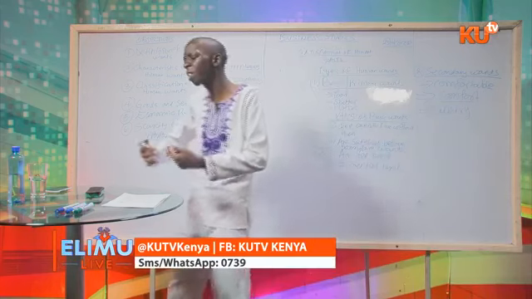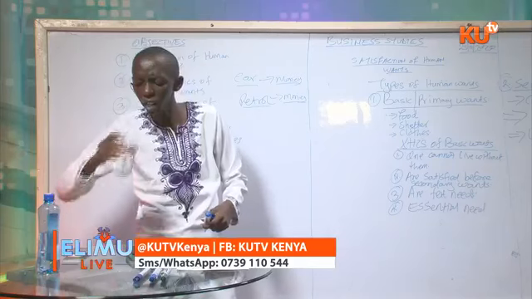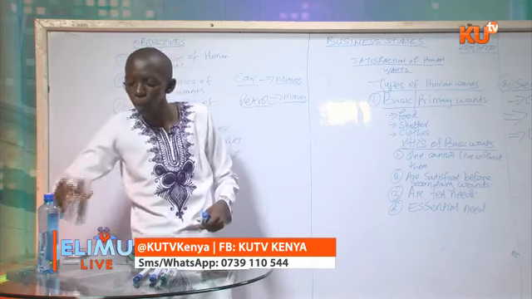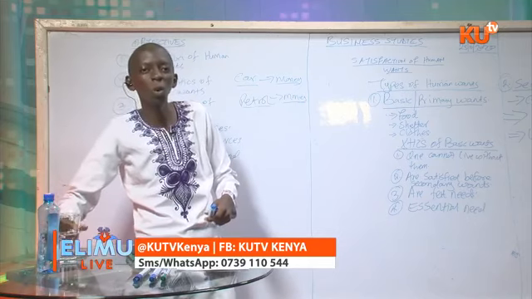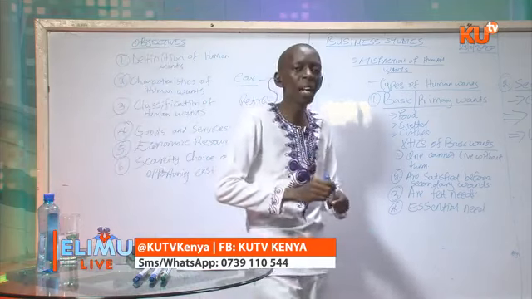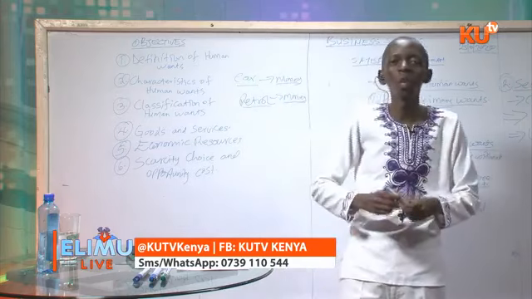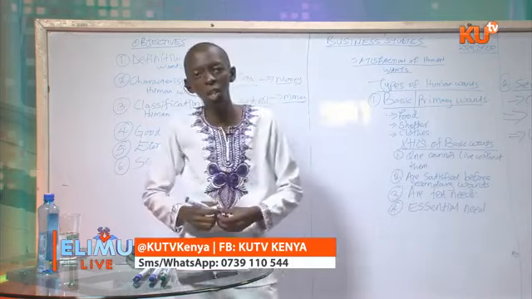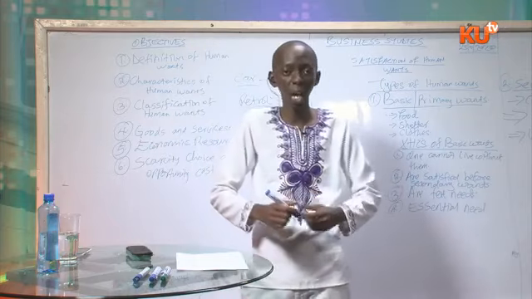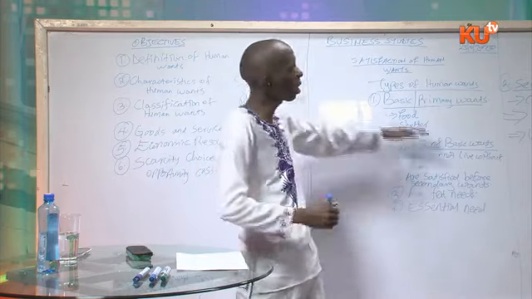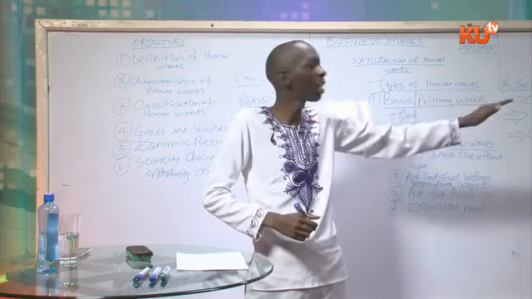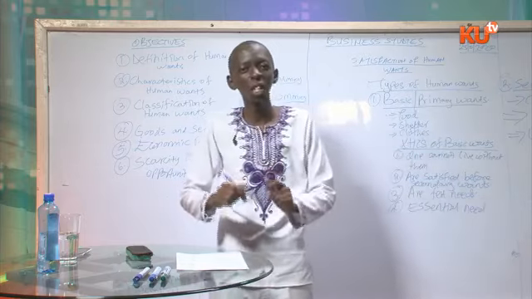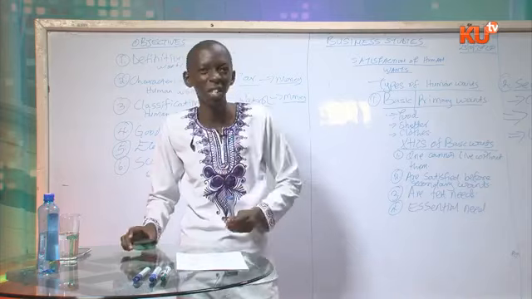But to satisfy these wants, you require goods and services. When we began the topic, we said human wants are desires that human beings strive to satisfy using goods and services. And therefore, to satisfy these basic wants and the secondary wants, you need what we call goods and services.